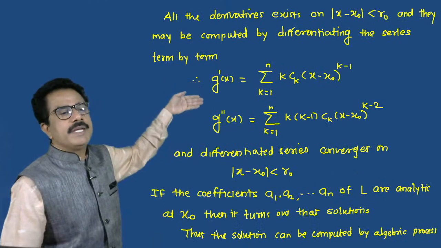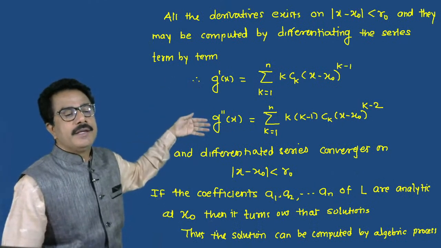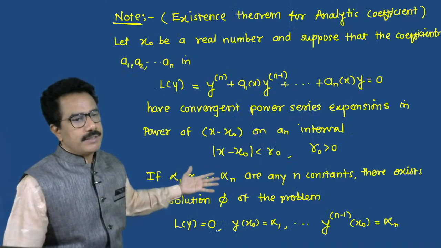Thus we can obtain g dash, g double dash, according to the series of convergence.